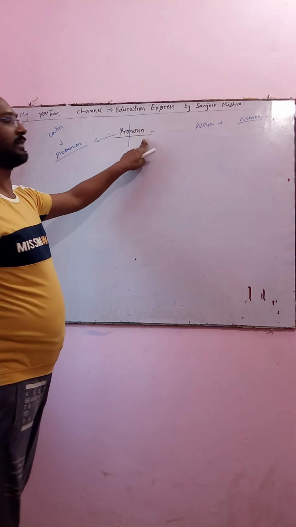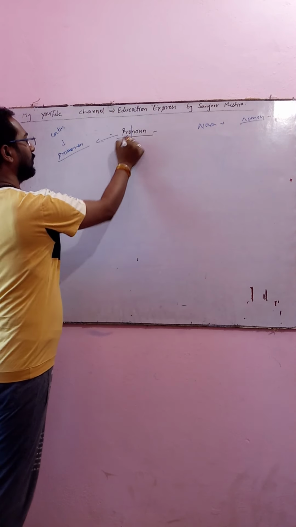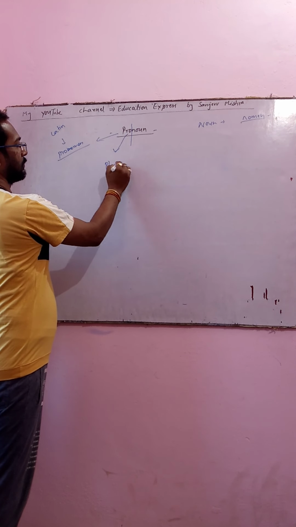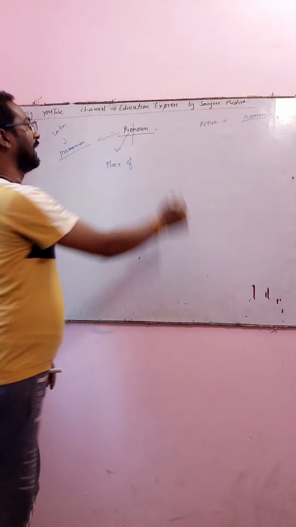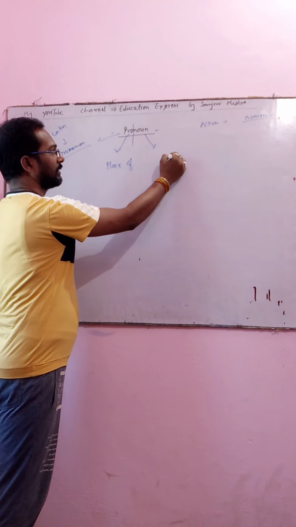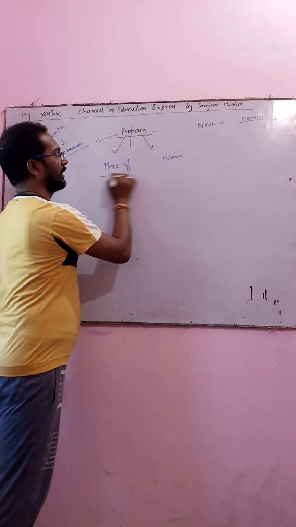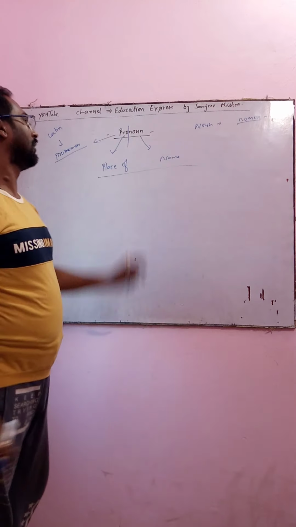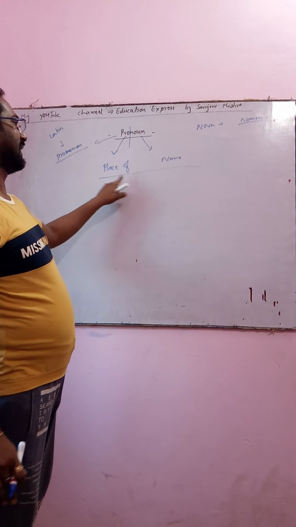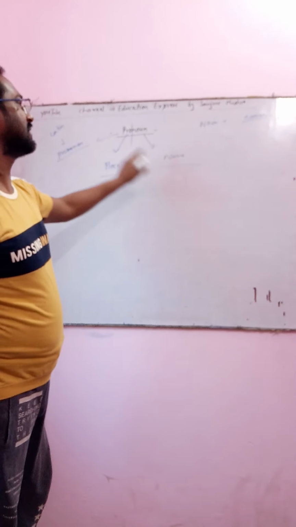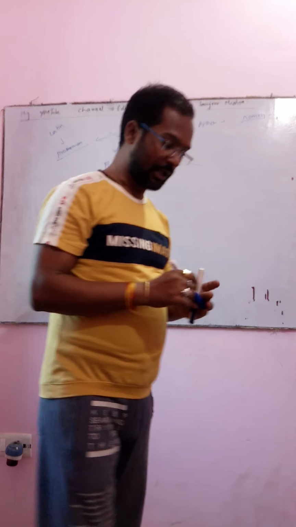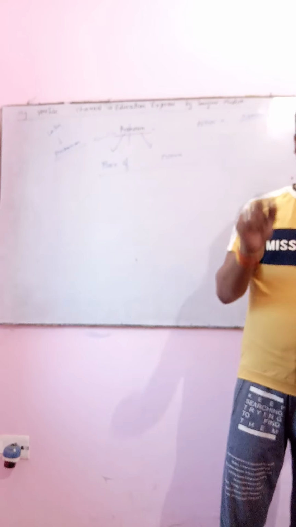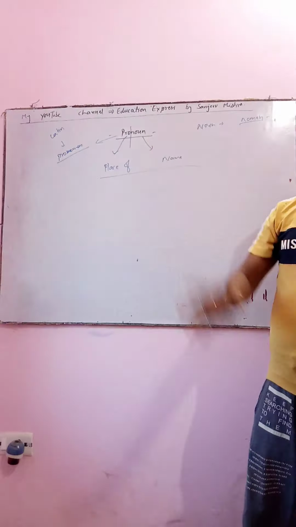I have just broken this. Pro means what? Place of. And noun means what? Name. We have discussed it in our previous video. Pronoun means place of name. It means the definition of pronoun is a word which is used in place of a noun.